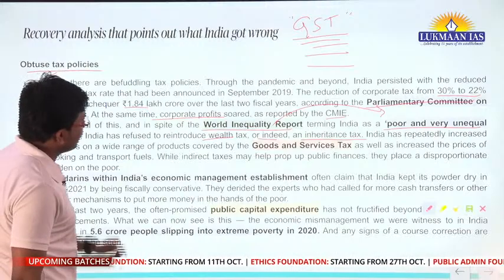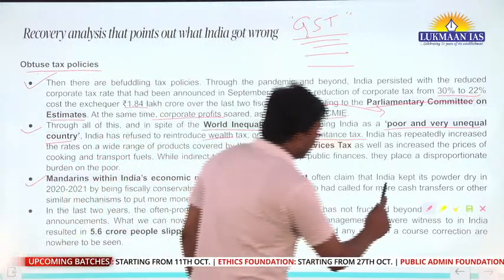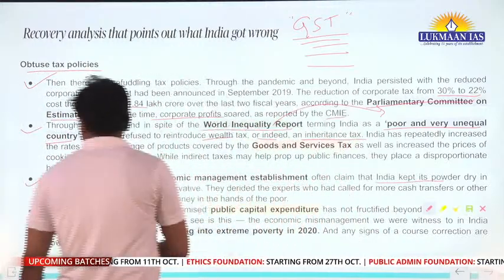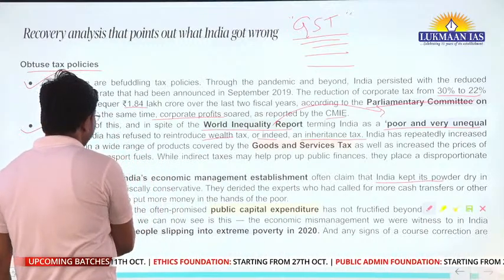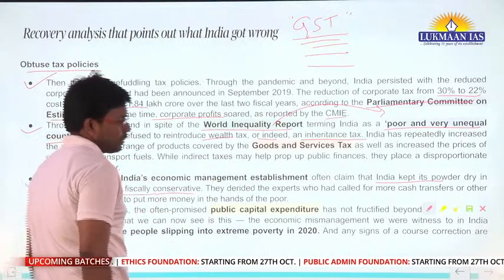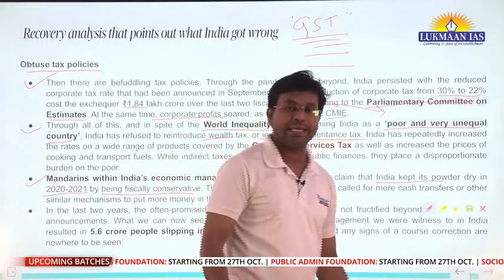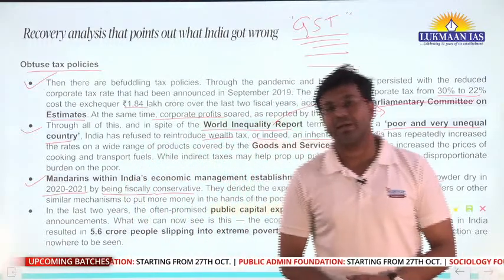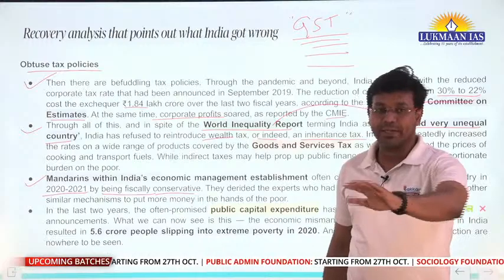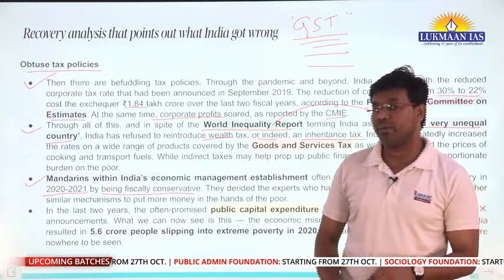Then, mandarins within the Indian economic management establishment often claim that India kept its powder dry in 2020-21 by being fiscally conservative. This is right. During COVID-19, the government of India was fiscally conservative. It was not spending recklessly.